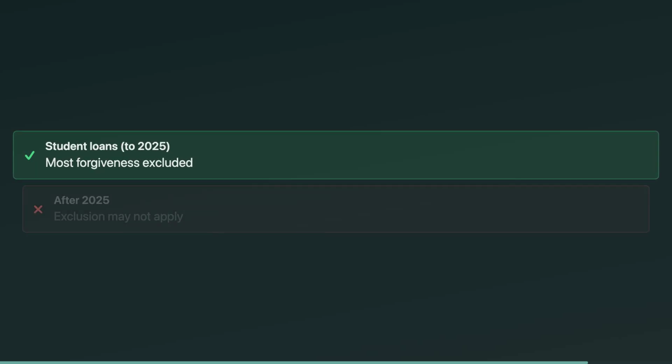Student loans get a special temporary break. Under ARPA, most student loan forgiveness is excluded from income through tax year 2025. That includes federal loans and certain private or institutional loans. Lenders generally shouldn't issue a 1099-C for qualifying discharges. Exam tip: if the fact pattern is 2026, don't assume this exclusion still applies.